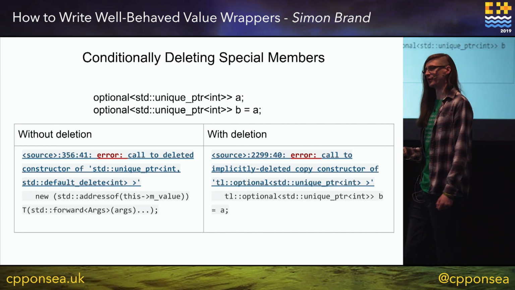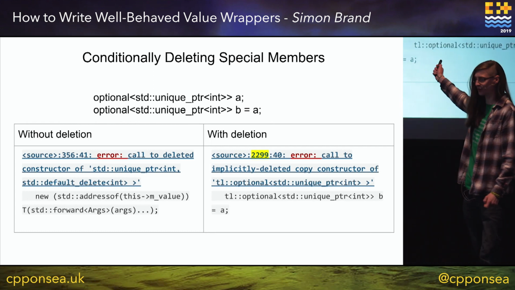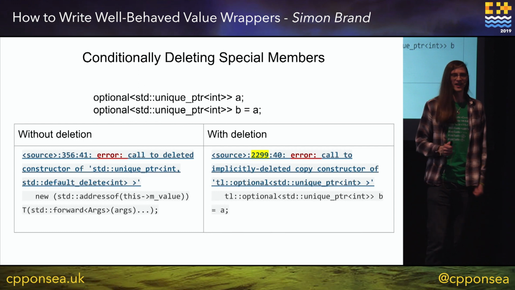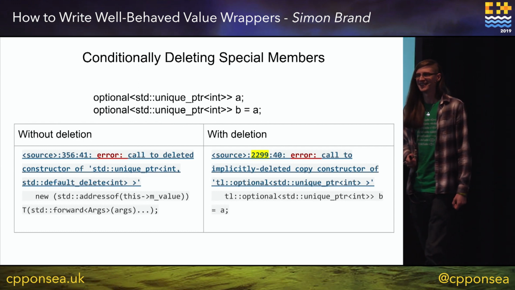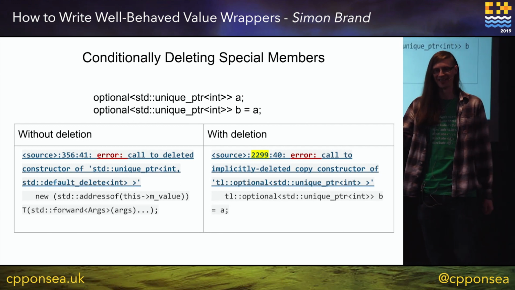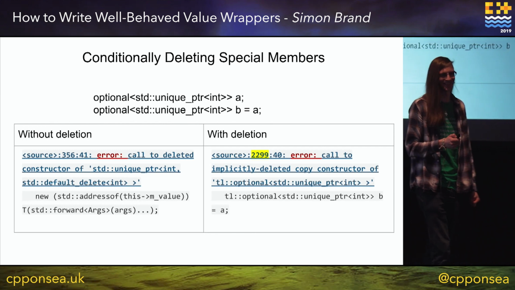But an even more important reason is, I just wanted to draw attention to this. This is on line 2299 of my optional implementation. This is an object which is either a type or it's nothing. 2,000 lines. Yeah. This is the problem that we have to face with C++ today.